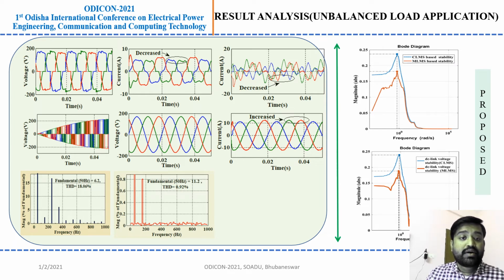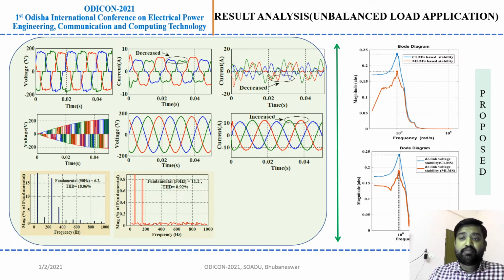Here, from the current result, it is clearly shown that this is an unbalanced current, and by using my proposed approach, the inverter is also capable of generating unbalanced current, by which the source current is linear. After computing the THD percentage, the source THD is also reduced to 0.92%, which is also a very low value, and this clearly illustrates that the performance of the system is significantly improved.